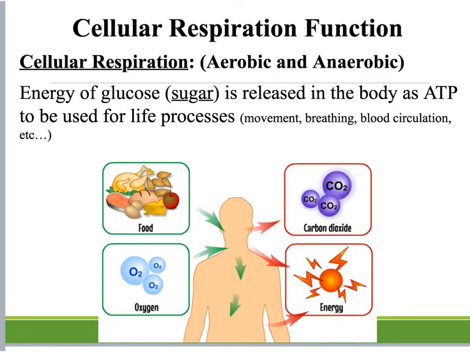Now, the other process that happens to get cellular energy is cellular respiration. Cellular respiration can be aerobic or anaerobic, and we'll talk about what that means here. But cellular respiration, the function, so this is on your table, on the back side of your notes, underneath function for cell respiration. The function of cellular respiration is for energy to be released from glucose as ATP. So energy of glucose is released in the body as ATP. So we're transforming that stored energy in our food into cellular energy called ATP so that we can move and breathe and function and do everything that we need to be alive.